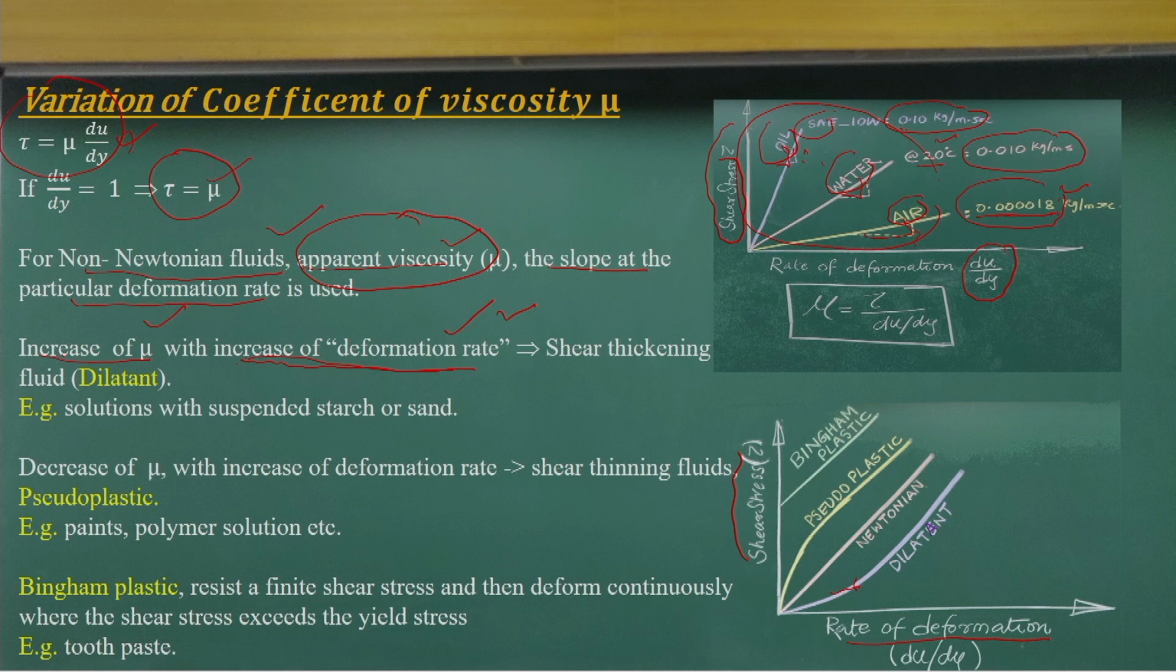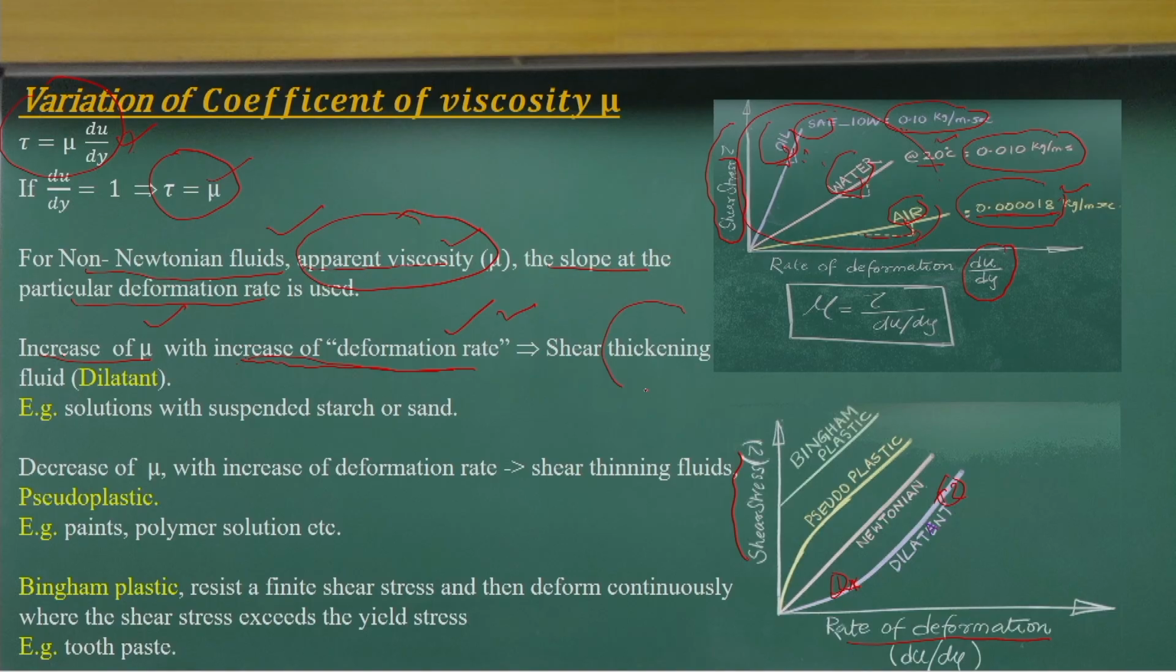You can understand that more shear force is necessary as you go to a higher slope. That means you need more shear force to produce the same amount of deformation as compared to point 1 and point 2. So the shear thickening process is happening. That means as the rate of deformation increases, more shear force is required for one unit of deformation rate as compared to when it is at the low level. So this is a thickening process, where more shear force is needed.